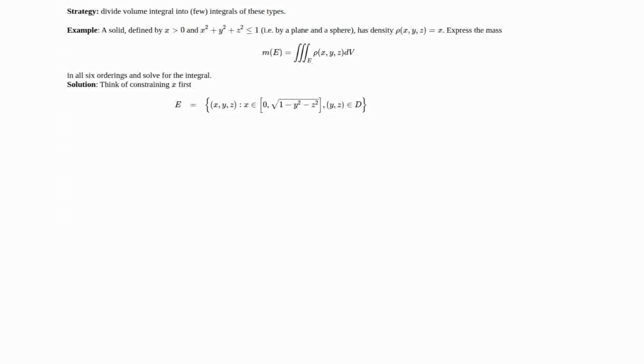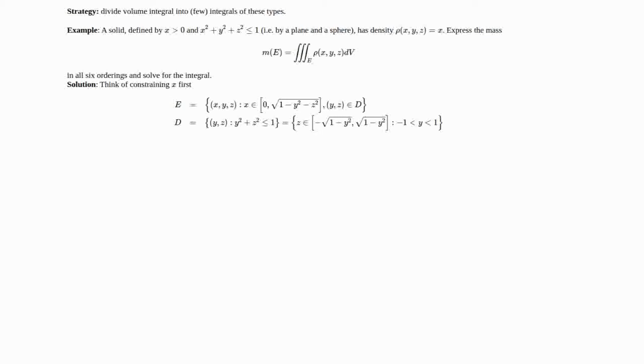Okay, so let's first think of constraining x. So x has to be above the plane x equals 0, so it must be at least 0, and has to be below the sphere. The sphere has the equation x squared plus y squared plus z squared less than or equal to 1. On the boundary, we have equality, and the constraint on x to be below the boundary is that it must be less than the square root of 1 minus y squared minus z squared. Remember, it's non-negative because it's above the plane. And so now we have to constrain y and z so that this even makes sense.